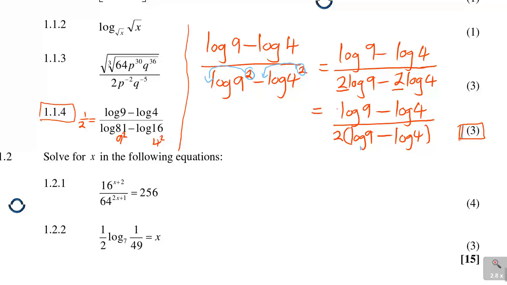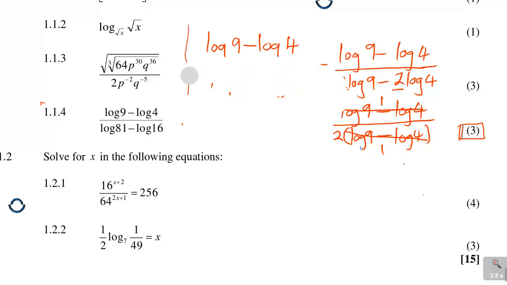The log 9 minus log 4 is cancelling the log 9 minus log 4. Then on top, if you cancel log 9 minus log 4, you get 1. At the bottom, you get 1. So you have got 1 over 2 times 1, which is 1 over 2. That's the answer that they got with the calculator there. So that is how you can simply approach that. And this one just can be simplified. It wasn't much of a challenge.